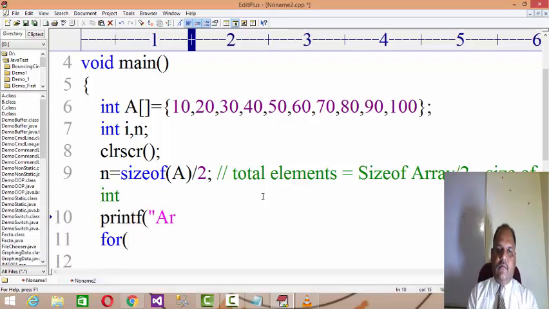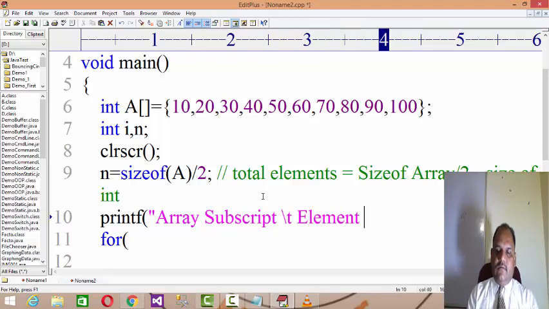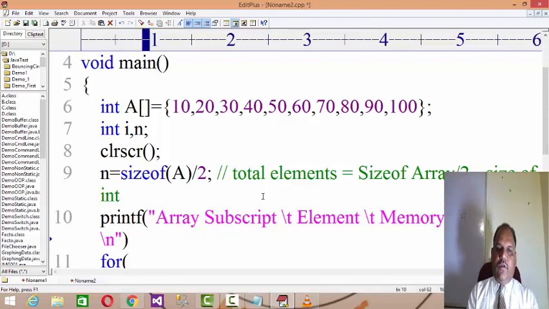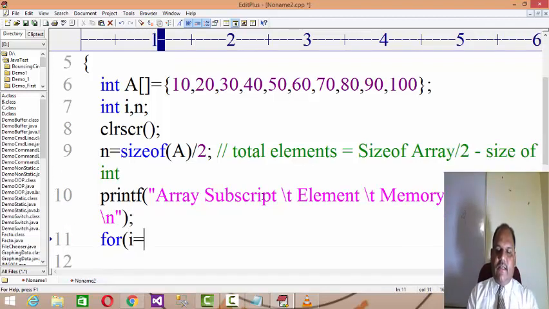Okay, print array subscripts, element, and the memory address. To traverse the array elements, I can say i = 0, i less than n, because n is the size of the array, and i++.